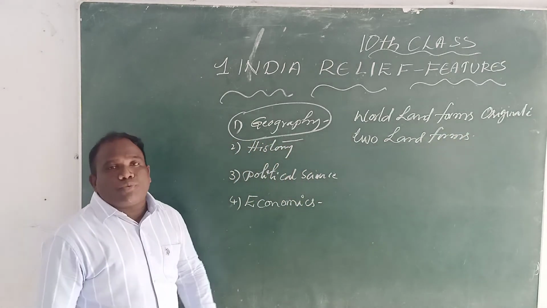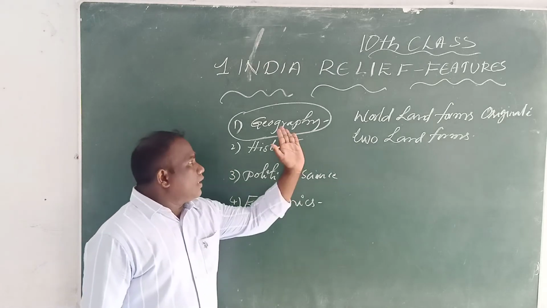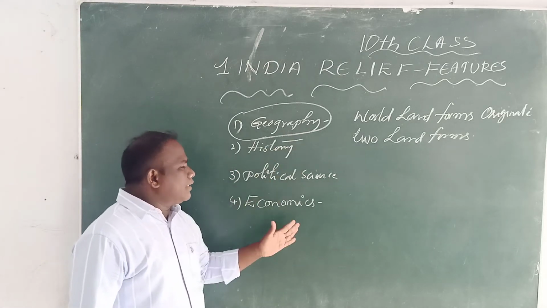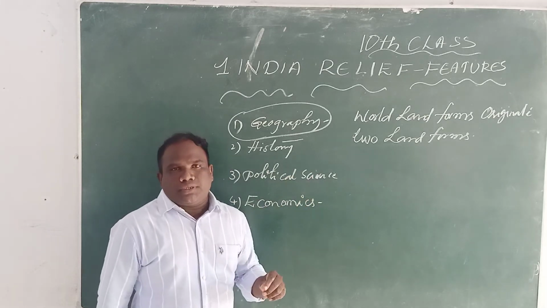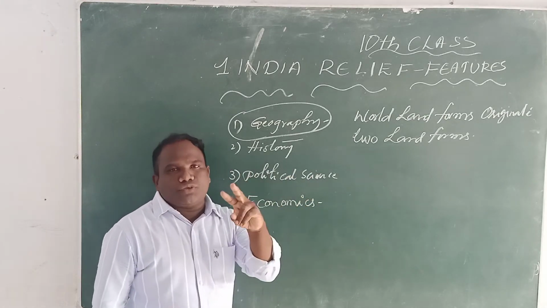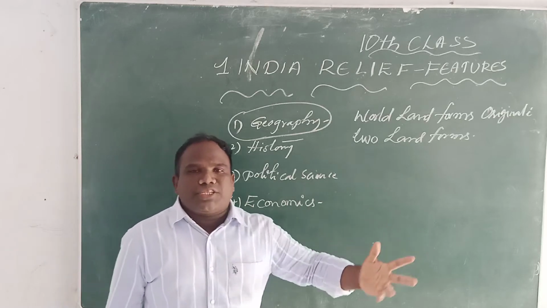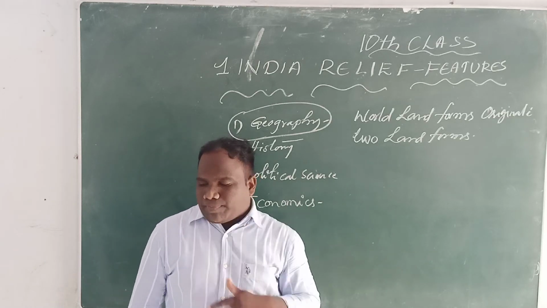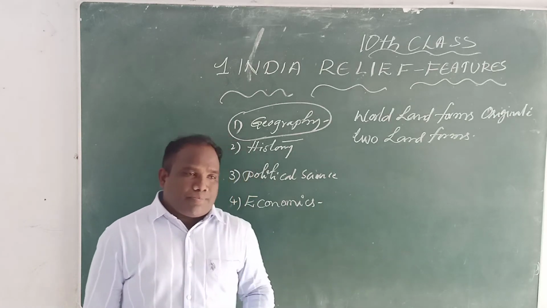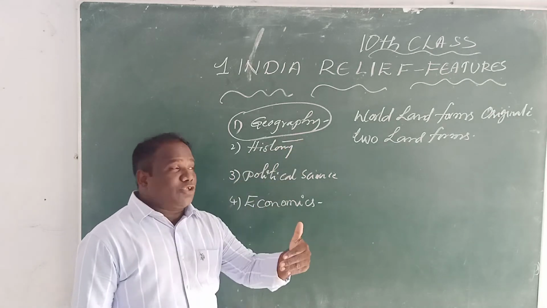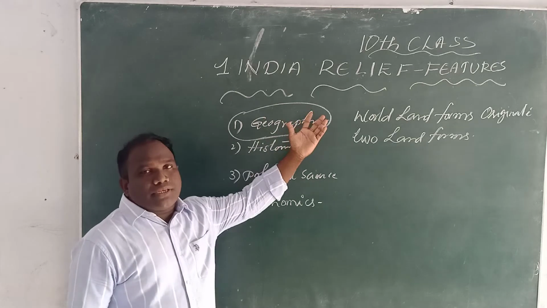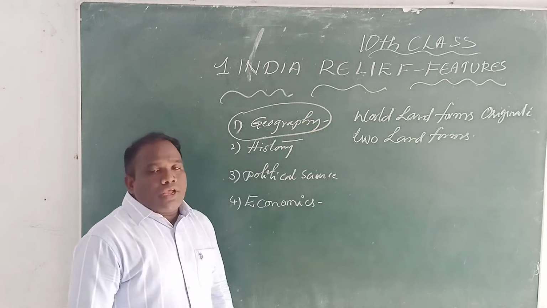Actually, we have four parts in the social subject: geography, history, political science, and economics. In 10th class, we have two papers in the social subject, the first paper and the second paper. Now we will teach geography, which is the first paper. The first lesson is India relief features.